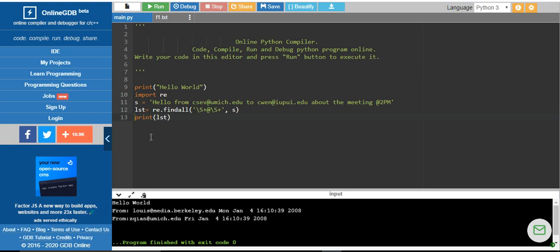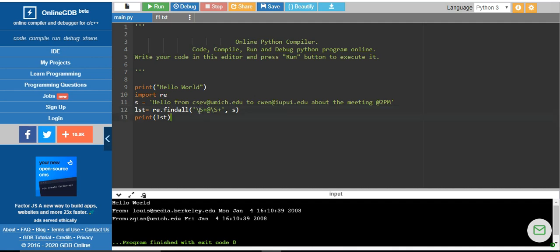Suppose you have a string with "hello from" followed by an email ID like serisamda.edu. I want to scrape it and extract all the email IDs from the given string. So how do we do it? I said capital \S represents all the non-white space characters. So here, if I say hello from, how many white space characters are there? I am not saying it begins with or ends with, that is done.